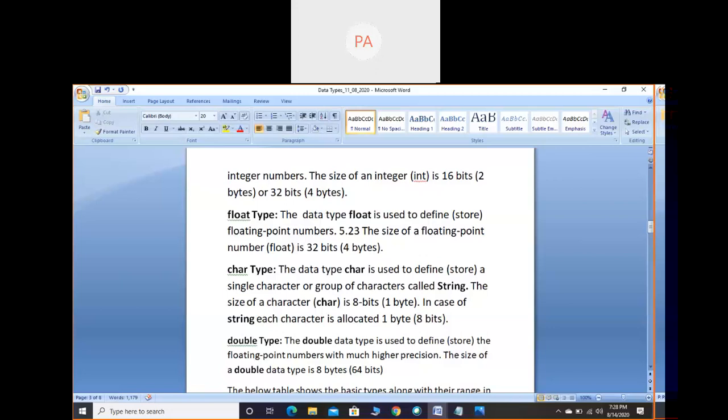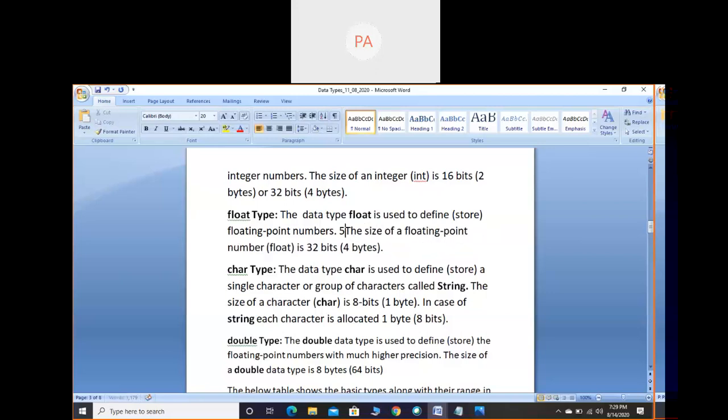In a floating point number, we have two options. One is the fractional form, and the other is scientific notation, such as 5.23e5. In mathematics, we write 5.23 into 10 raised to 4, or 10 raised to 5. This is the mathematical way of representation. With respect to C language, instead of 10 raised to, we write it as E. That is scientific notation, or exponent form.